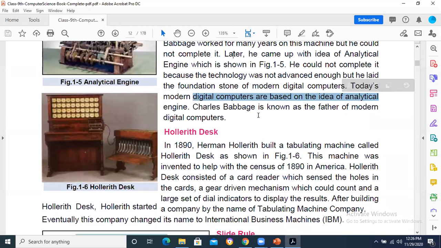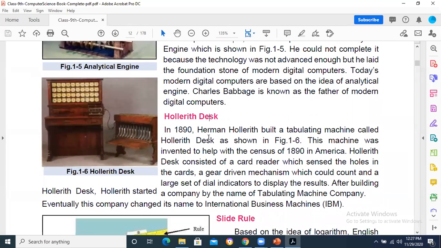Charles Babbage is known as the father of modern computation. Who is the scientist known as the father of modern digital computers? You are going to say Charles Babbage. In this way, MCQs will be asked. Definitely, three more options will be given to you, and you have to select the correct one.